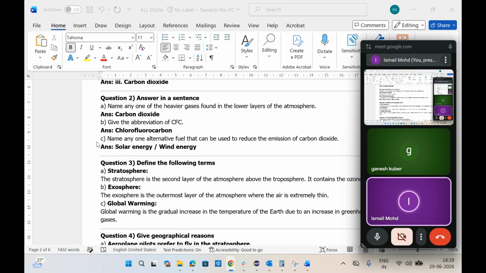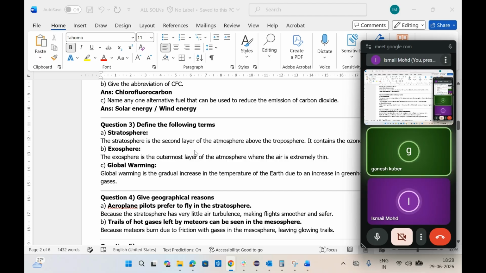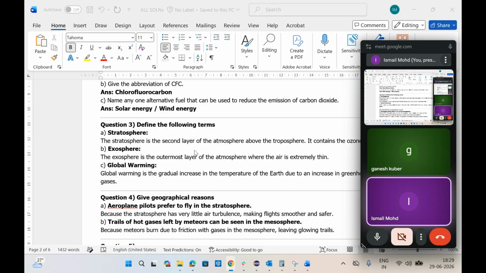And the definition of CFC: chlorofluorocarbons. Chloro, fluoro, carbons. That is CFC. So it includes all the things like carbon dioxide, methane, all those gases which are responsible for global warming. All those things come under chlorofluorocarbons. And an alternative to reduce the emission of carbon dioxide is, you can use solar energy, you can use wind energy, you can generate electricity from water, that is hydroelectricity. These are all the alternatives.